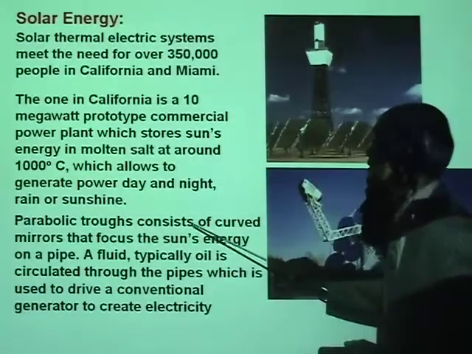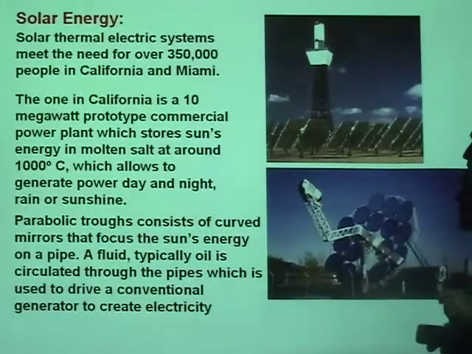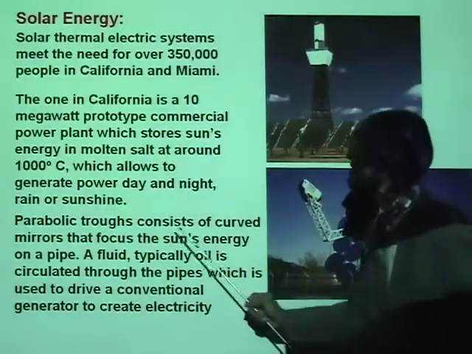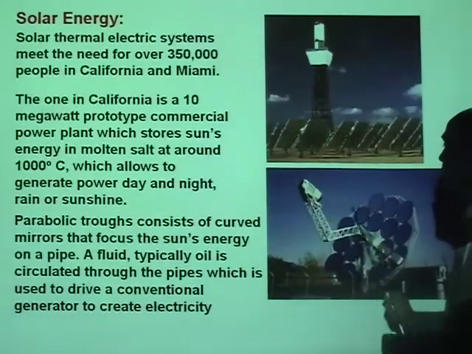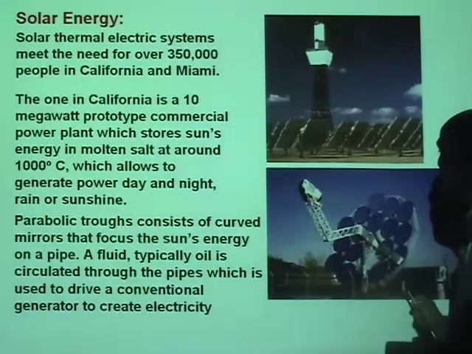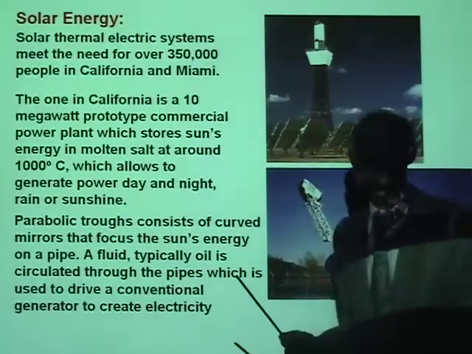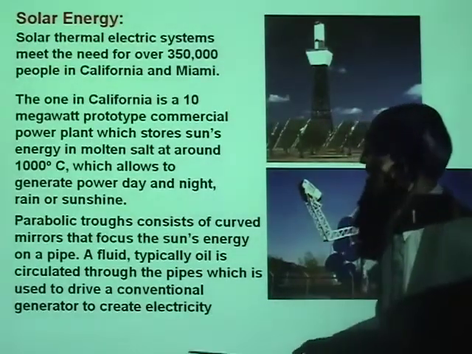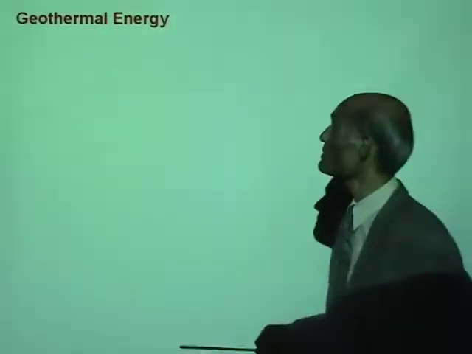Parabolic troughs consist of curved mirrors. These are the curved mirrors that focus the sun's energy on a pipe. The pipe is running down here. So all the energy is focused by all the mirrors to the same place. And that means the water can be heated to a very high temperature or even boiled.